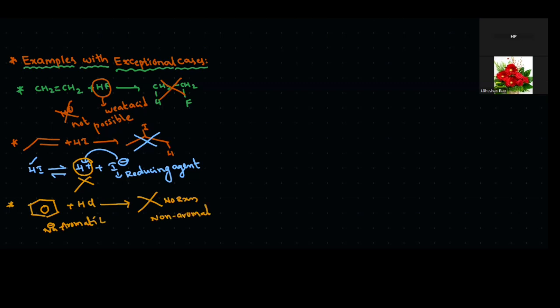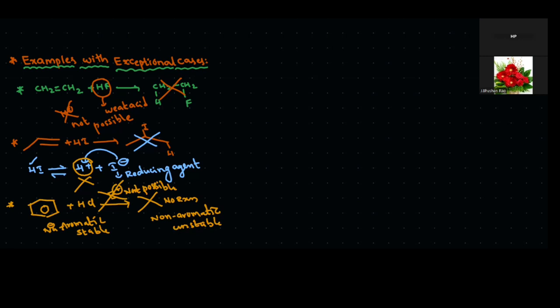Aromatic is always stable, but a non-aromatic is unstable. So this kind of stable to unstable formation is not possible. That's why in this given benzene reaction with HCl, electrophile formation is not possible. So that's why there is no reaction. This one is also very, very important.